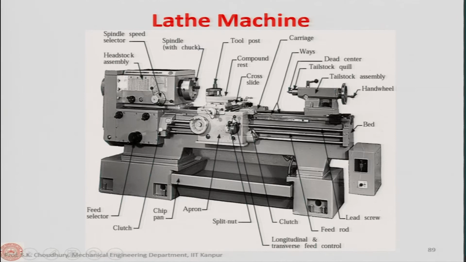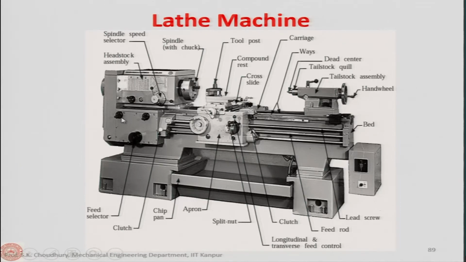Apart from the headstock and the tailstock, we have the tool post, and we also have the apron here. This apron moves on the lead screw, and through this also the feed rod goes in, which supports the apron when the feed is given. Now, these are the selectors for the speed. By selecting or rotating that, you can have a particular combination of gears in mesh, so that you can have a different transmission ratio and different RPM given to the spindle of the machine.